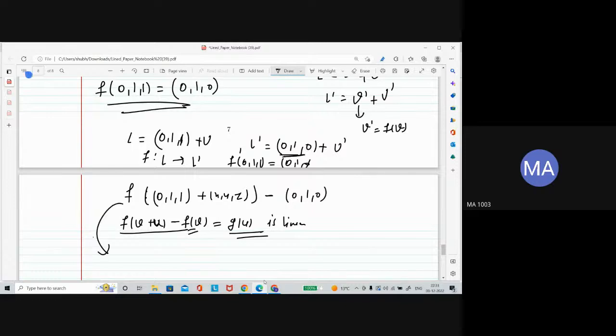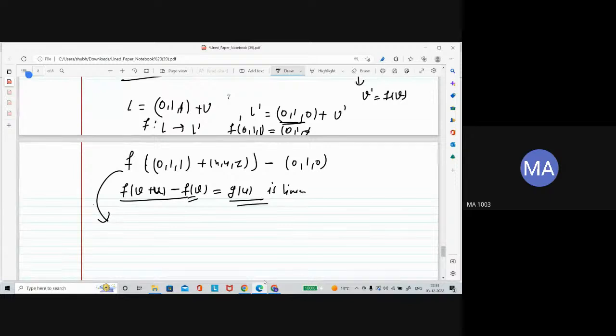So the final thing is x, y plus 1, z plus 1. Okay, the whole thing is f of this minus 0, 1, 0.